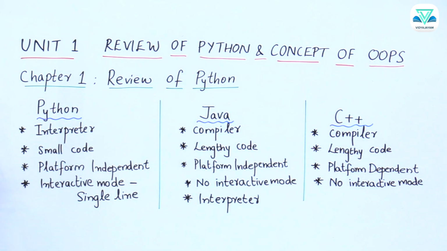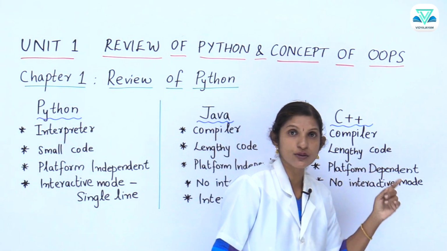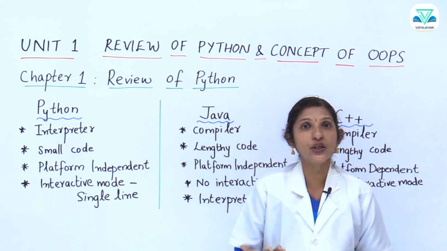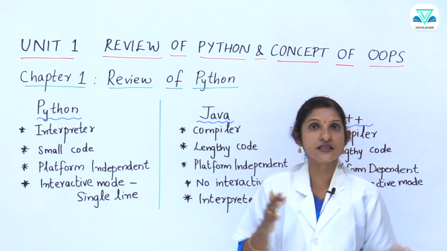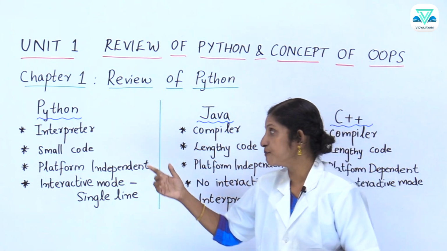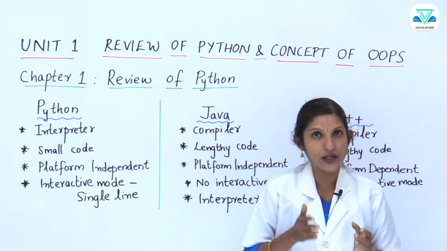The second point, small code. When compared with Java, it's a lengthy code, C++ also lengthy code, but that doesn't mean that it is bad. If we are using that system, C++ system or Java system, we could use that. But in the case of Python, the code is small when compared with Java as well as C++.